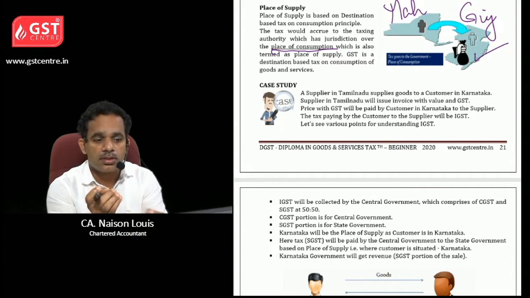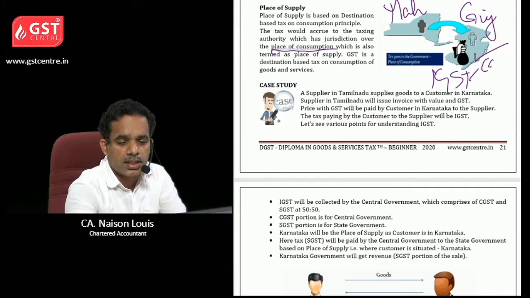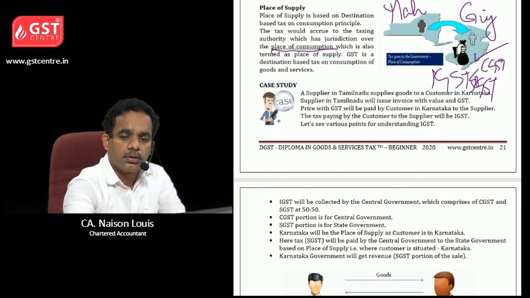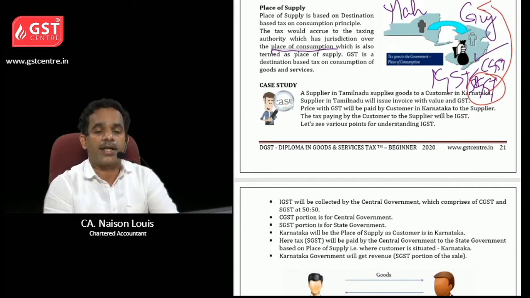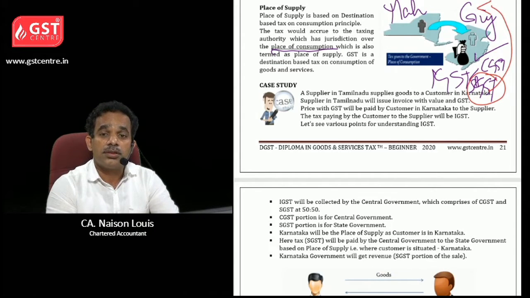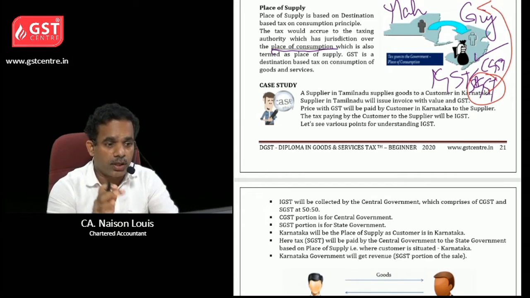In case of IGST, it will include CGST and SGST. This SGST will be given to Gujarat by the central government. That is called distribution of tax among the consumer states. And the place of supply is Gujarat. So I think you have got the concept.